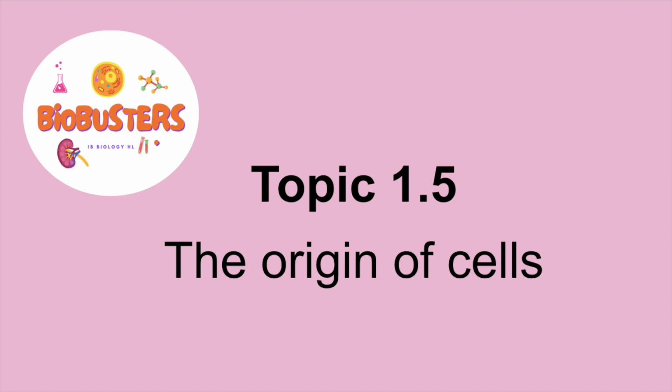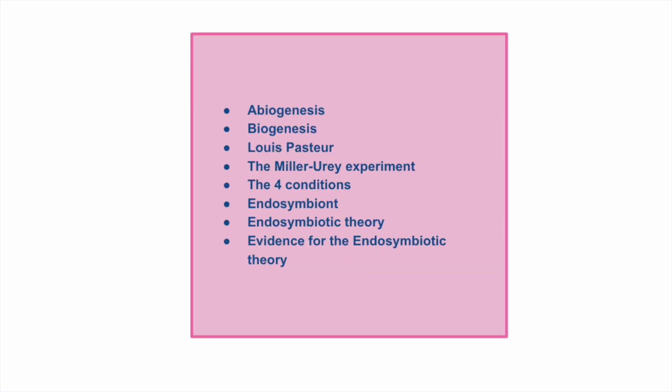In this video, we'll cover everything you need to know for Subtopic 1.5, the origin of cells, of Topic 1, which is cell biology of the IB Biology HL curriculum. I'll begin by introducing two important concepts, abiogenesis and biogenesis. We'll then look at Louis Pasteur, the Miller-Urey experiment, and the four conditions needed for life to emerge and persist. Lastly, we'll look at what an endosymbiont is, the endosymbiotic theory, and the evidence that led to it.